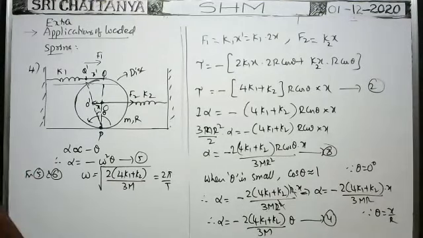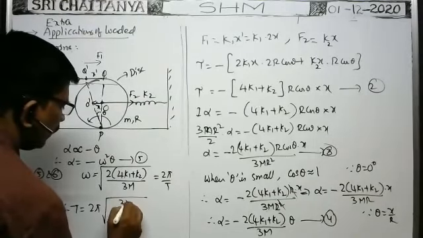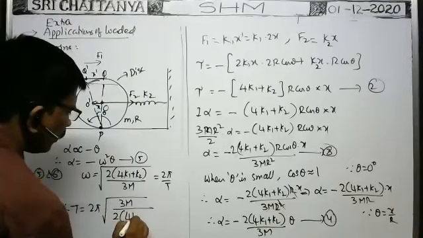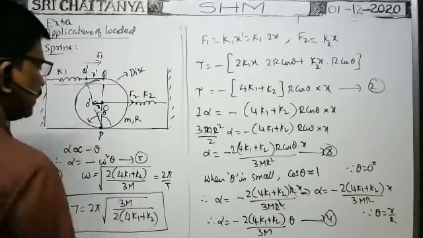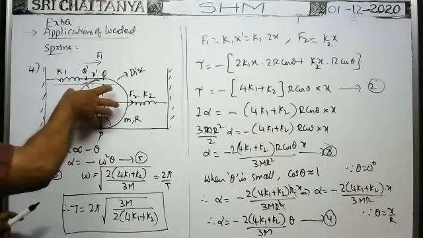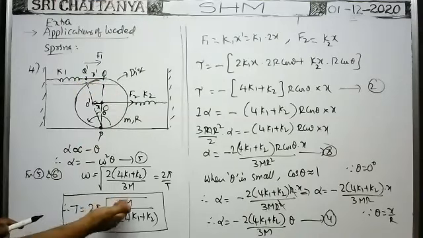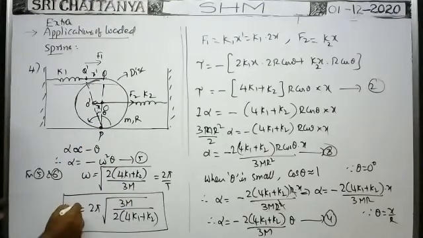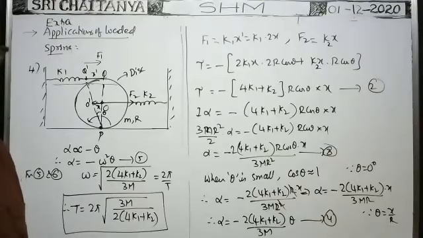Therefore time period T is equal to 2 pi into root of 3m by 2 into 4k1 plus k2. This is the formula for the time period of this oscillating body. Whenever this disc is turned through a small angle and you release it, it sustains oscillations like this. The formula for the time period of the oscillating disc about the point P is 2 pi root 3m by 2 into 4k1 plus k2.